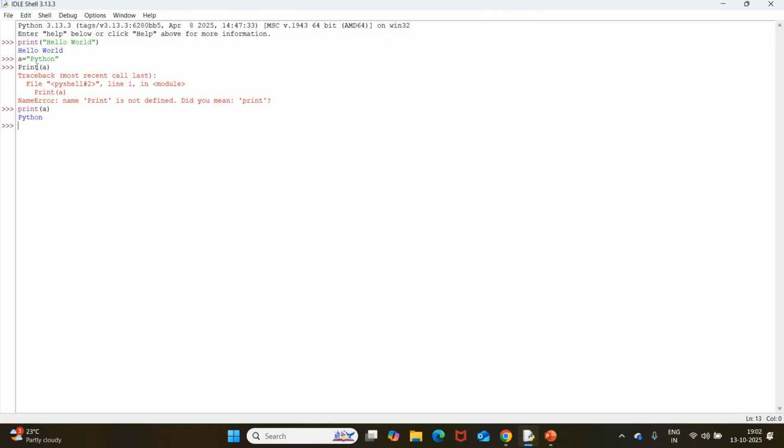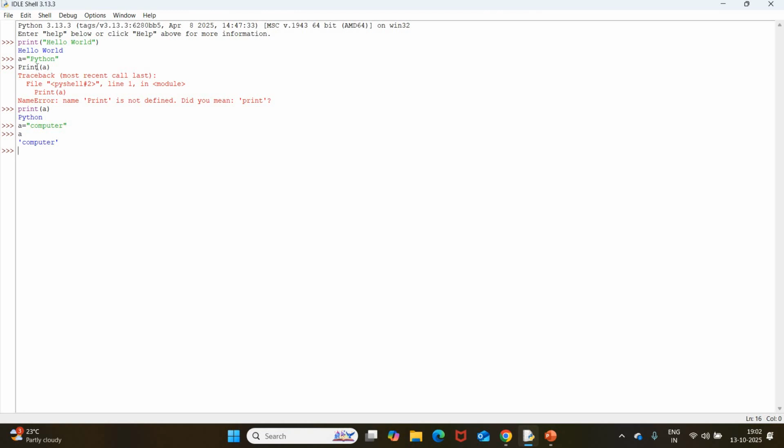For example, I write A is equal to computer. If I want to see what is there in A, I can simply type A and press the enter button. So I can see this answer.